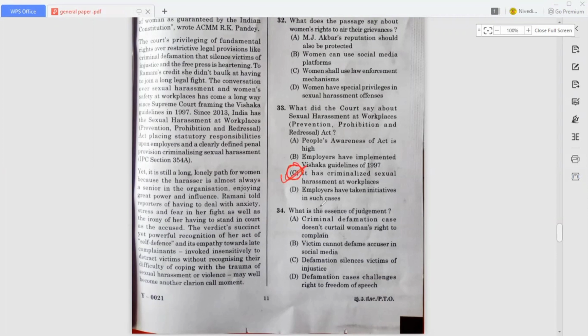So next question, what is the essence of the judgment? The answer for this question is: criminal defamation case does not curtail women's right to complain. Okay, option A is the correct answer for this question. So now move on to the 35th.